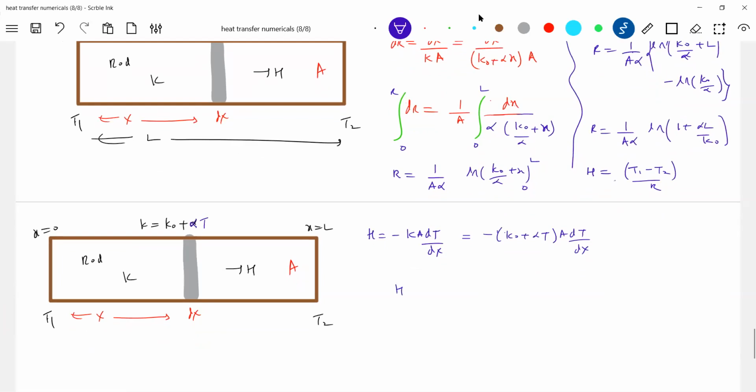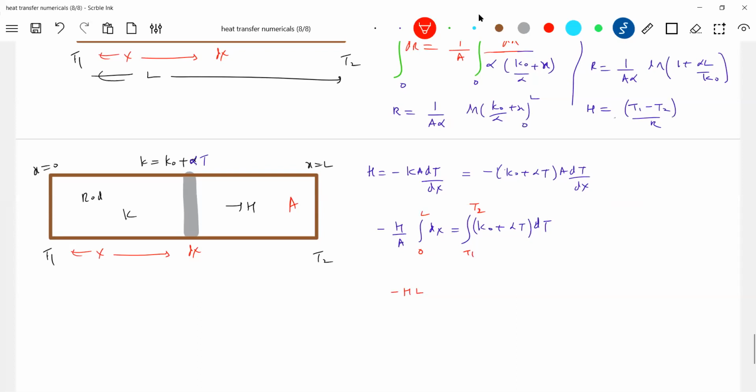So H by A, this negative sign, if you want, you bring it here, is equal to K naught alpha T dt. What should be the limit now? 0 to L, T1 to T2.